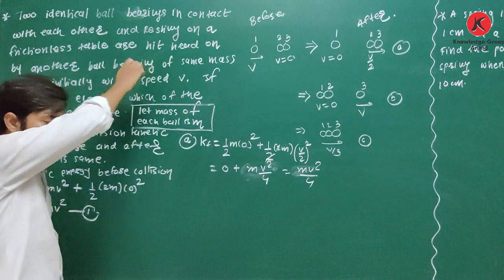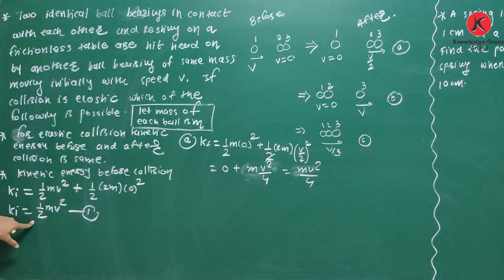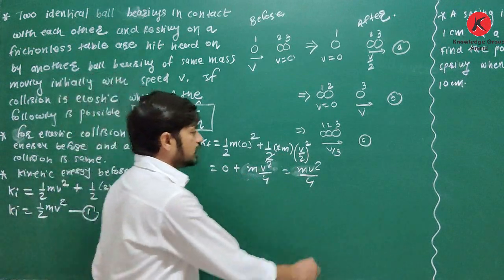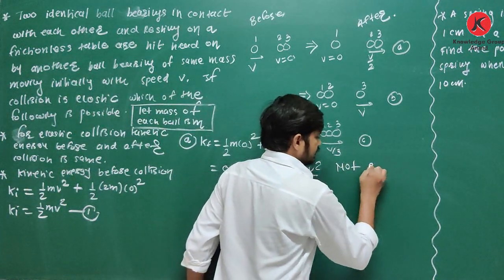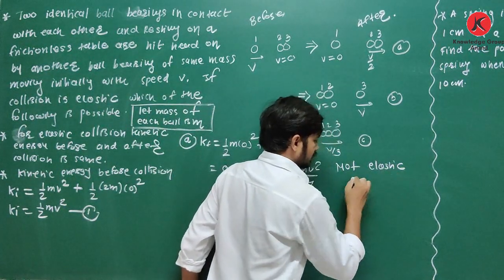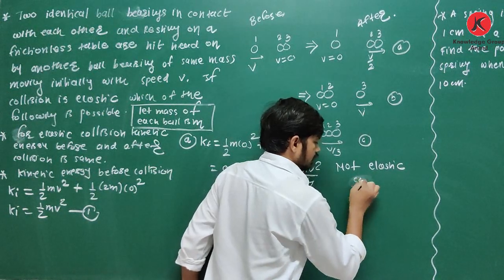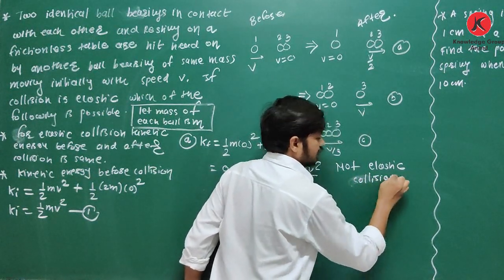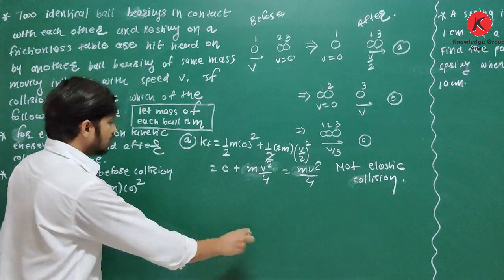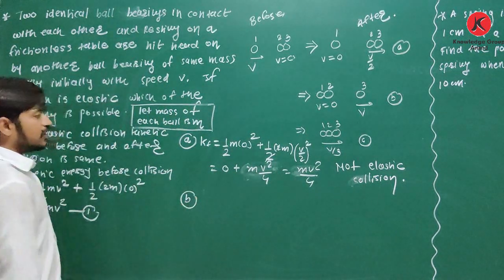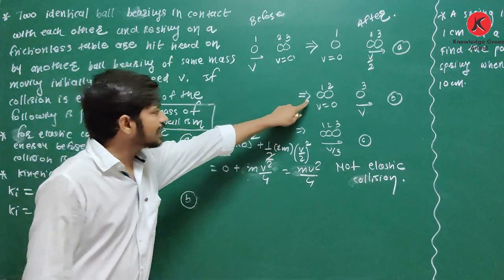But what is the initial kinetic energy? It is half mv square. Here it is half mv square, and here it is mv square by 4. So it is not an elastic collision. Clear about this? It is not an elastic collision. Now you have to find for option B. Chalo, for option B, that is here.